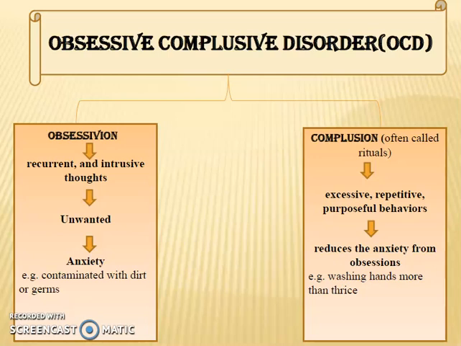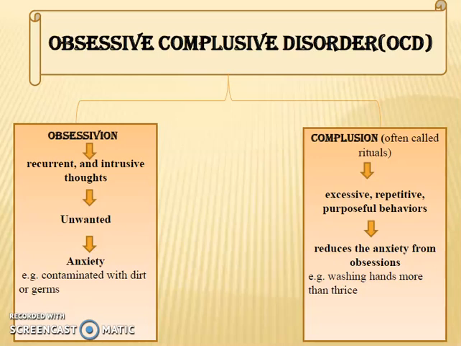Now, we can say compulsion is caused due to the obsessions. When a person has obsessions, he is likely to have the compulsions as well. When a person has obsessions like my hands are contaminated with dirt, this thought continuously disturbs his mind, and then this drives him towards the compulsions.